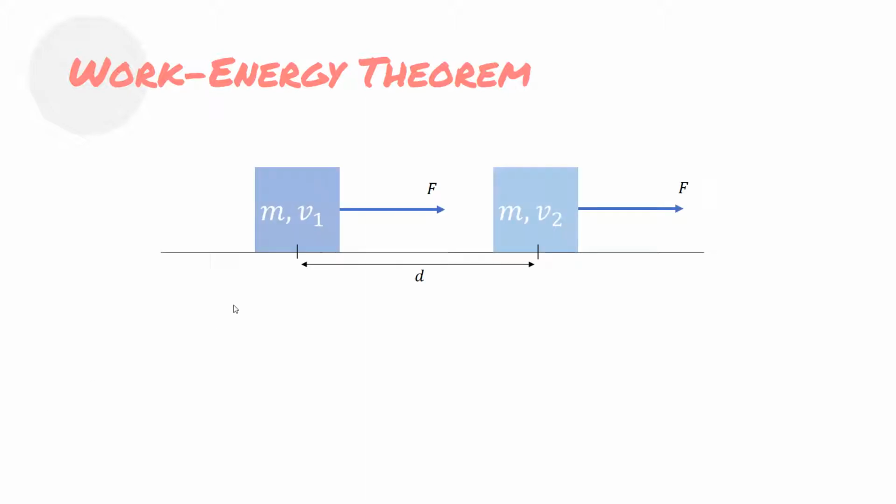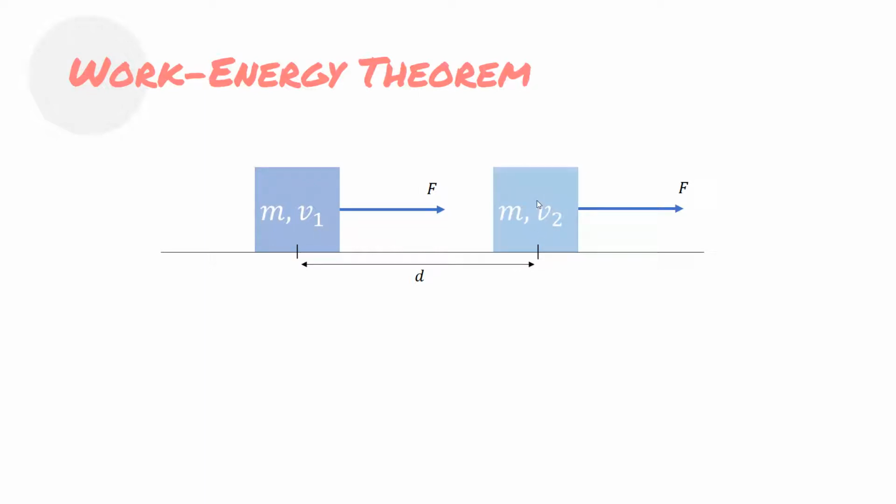So next is the work energy theorem. This is straight from Physics 101. Let's say you have a mass m at a position right here with the velocity v1, and you apply a constant force on it until the mass is moved a distance d, and the mass is also accelerated to the velocity v2.